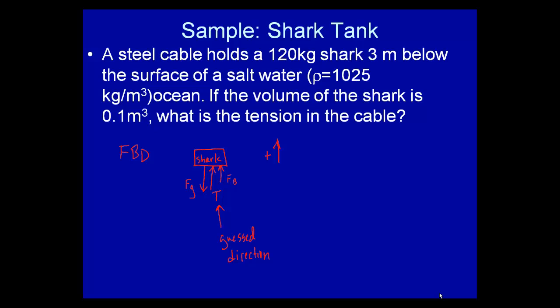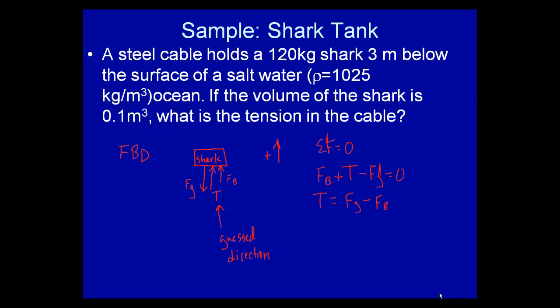Now, I'm going to say the upward direction is positive, we know that the sum of the forces equals 0. Newton's first law, there's no unbalanced force on the object. So now, I'm going to say that the force buoyant plus the tension force, those are my two upwards, minus Fg is equal to 0. Now let's figure out what each one of those are. So rearrange for tension. I get tension is equal to force G minus force B.